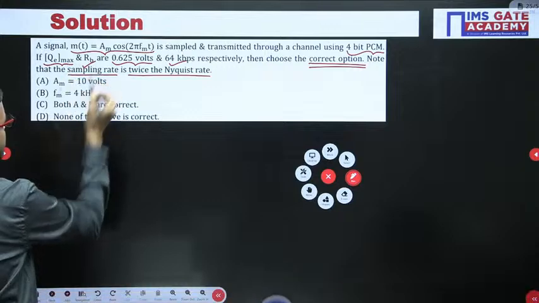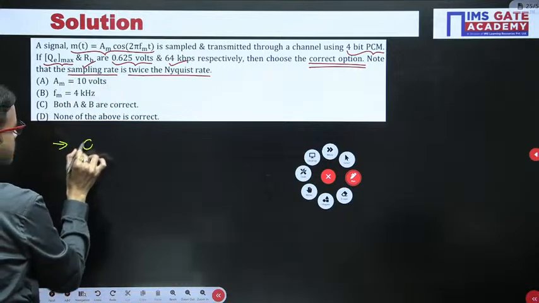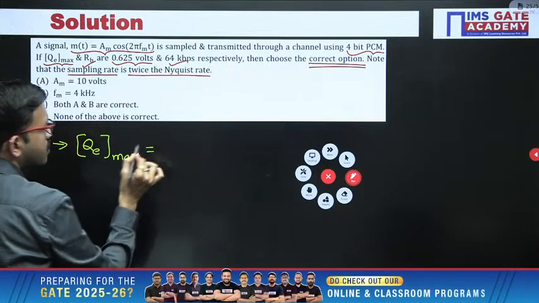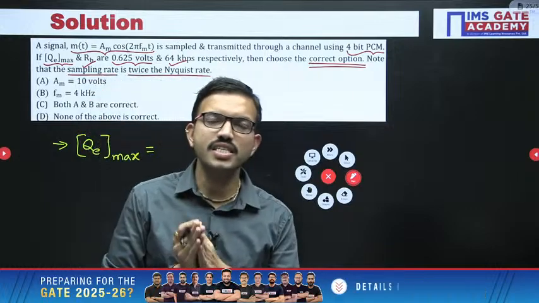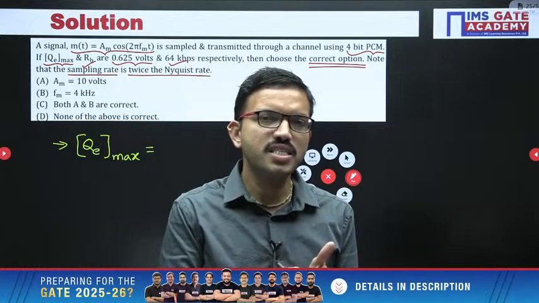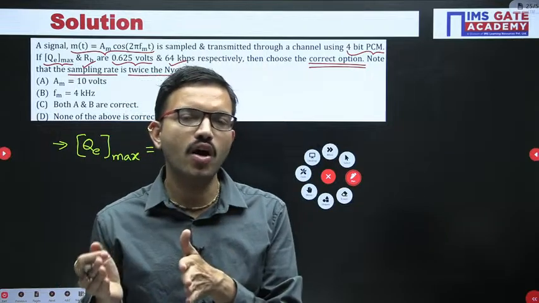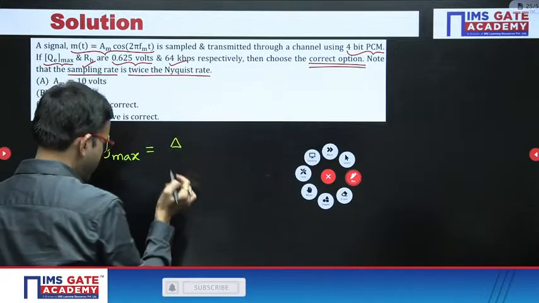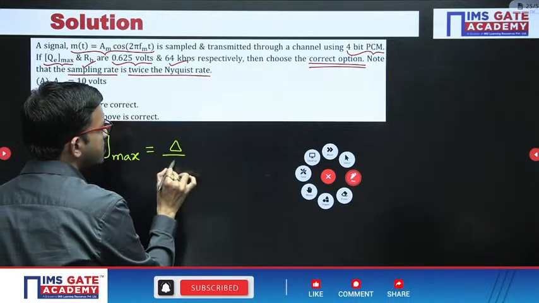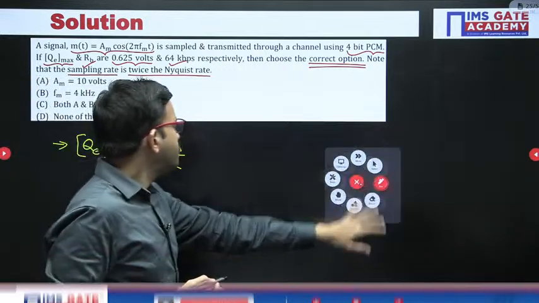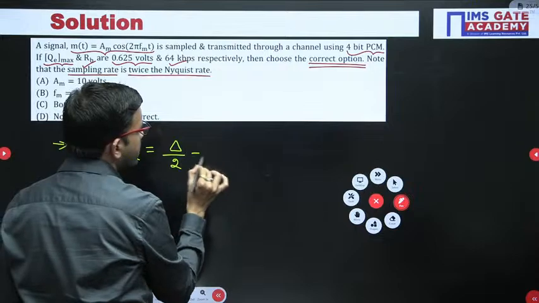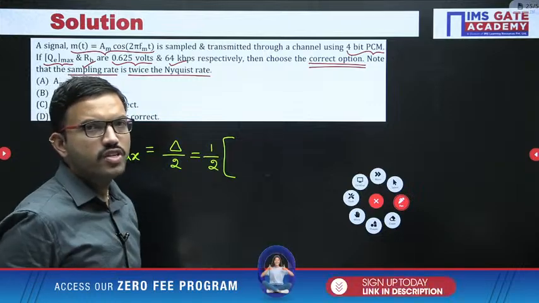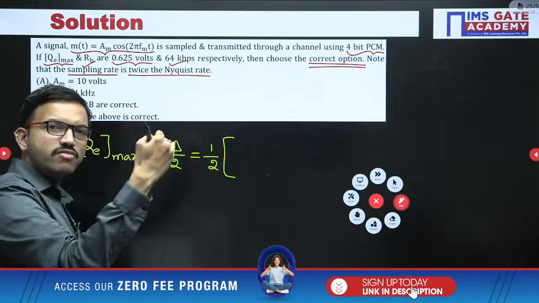First of all, let us consider quantization error maximum. Quantization error maximum is nothing but delta by 2, half of the step size. In general, the quantization error varies from minus delta by 2 to plus delta by 2. So among all the values, the maximum value is plus delta by 2. Here delta is the step size, which is dynamic range divided by number of quantization levels. Dynamic range is maximum value minus minimum value.